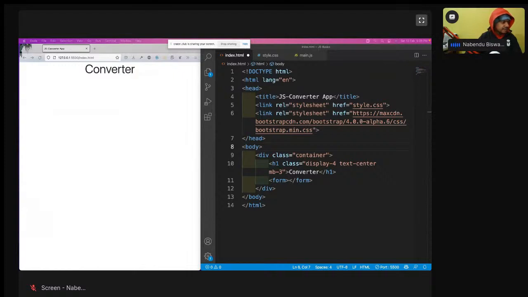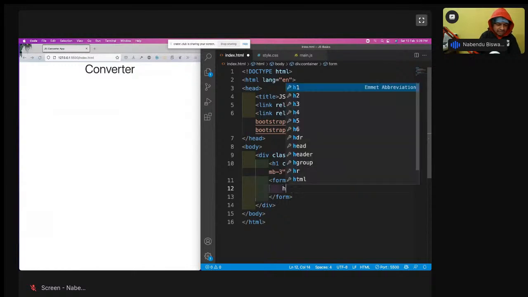And yeah, so we are going to create this. First we are going to create the HTML and CSS only, then we are going to go to the JavaScript. And JavaScript I'm going to tell very little. This is nothing, JavaScript takes around 5 to 6 hours. Okay, so form I have done.